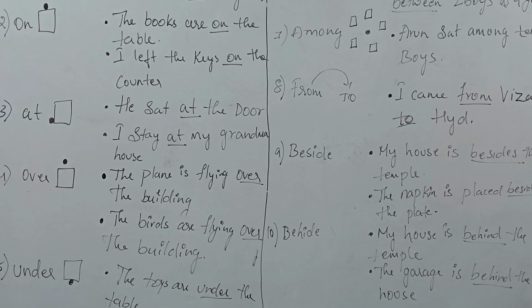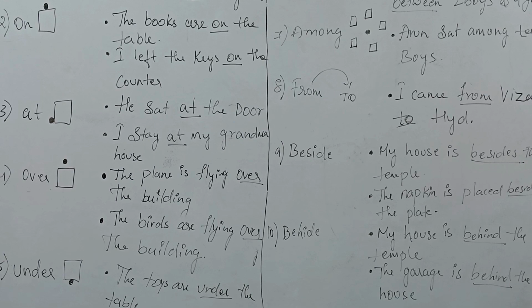And you might get a doubt that over can also be used for time. If you have completed any work, you can say done or over. It's over. So at the same time, we can use prepositions based on the place, and now we are talking about the place. Like the other example, the birds are flying over the building, meaning not just on the surface, it's flying over, above the surface. So we call it over.